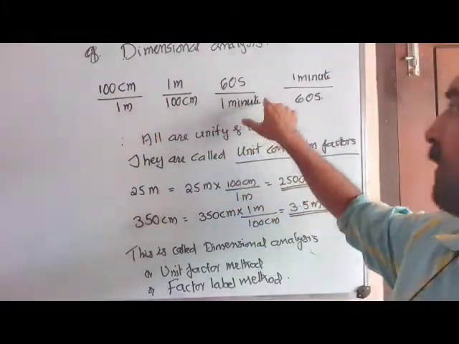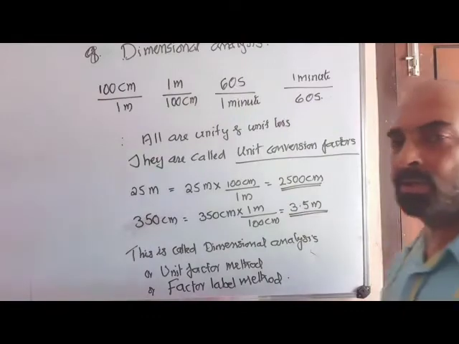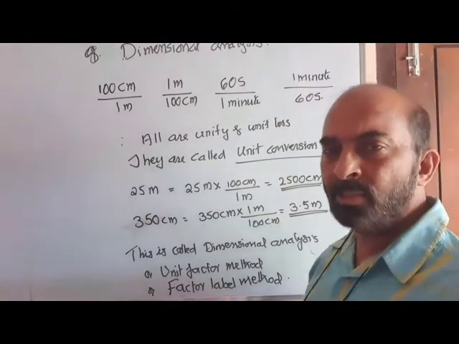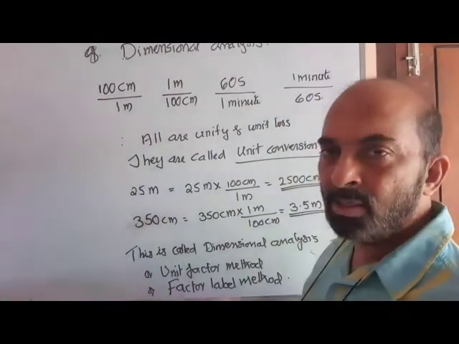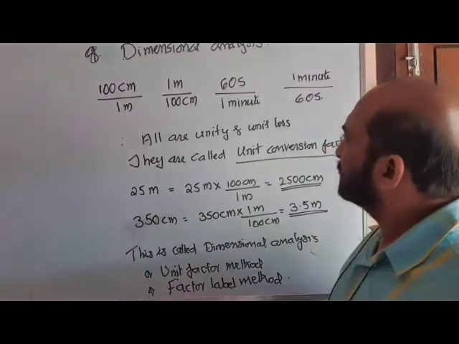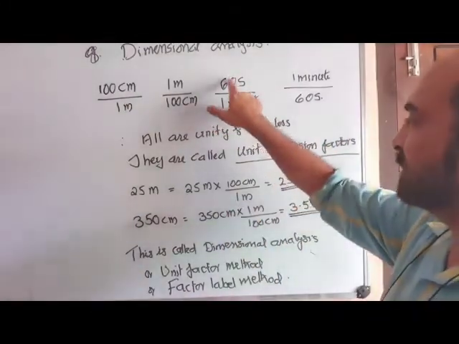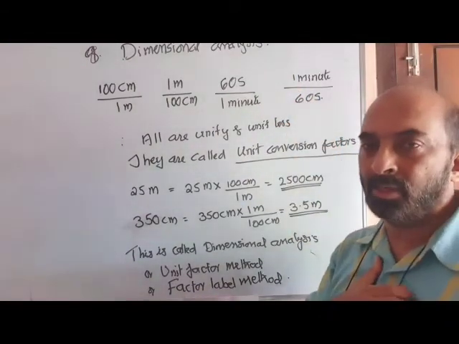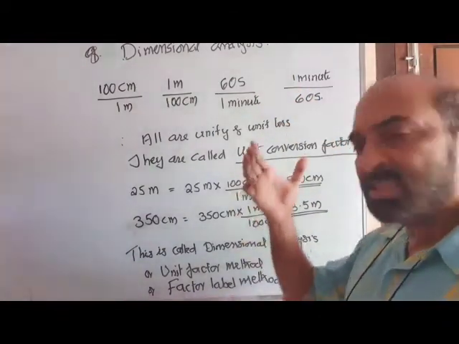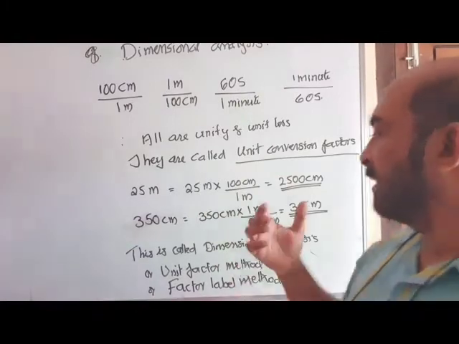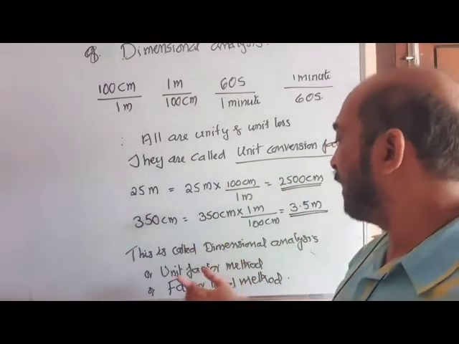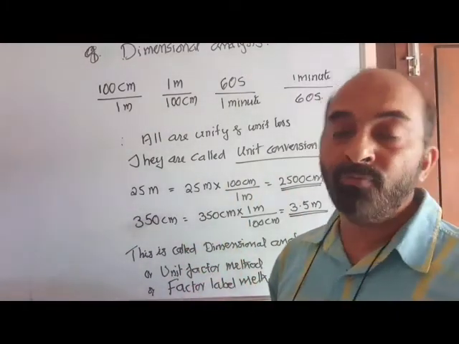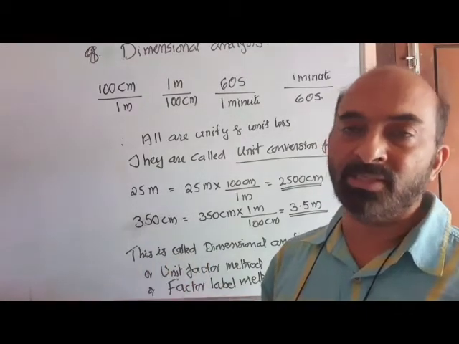Similarly, 60 second and 1 minute are equal. So 60 second by 1 minute as well as 1 minute by 60 second, both will be unity. Such terms are called dimensional unit factors or unit conversion factors.